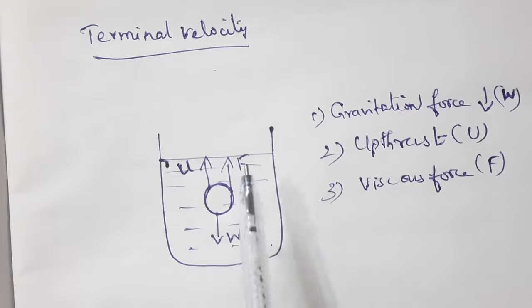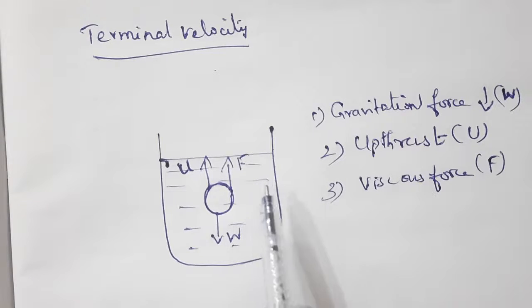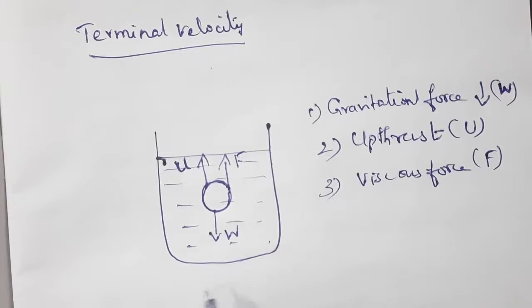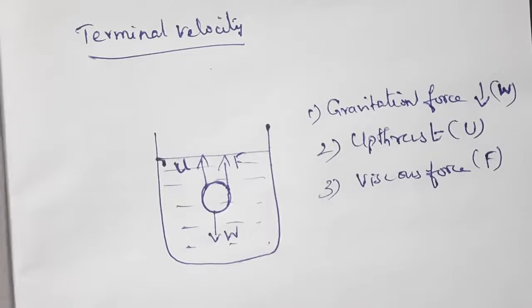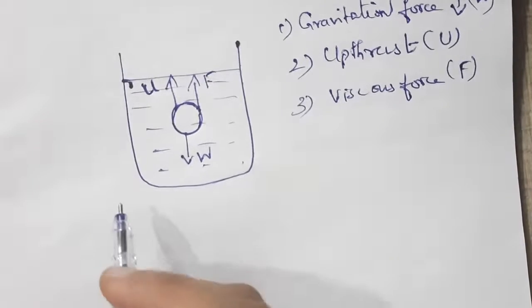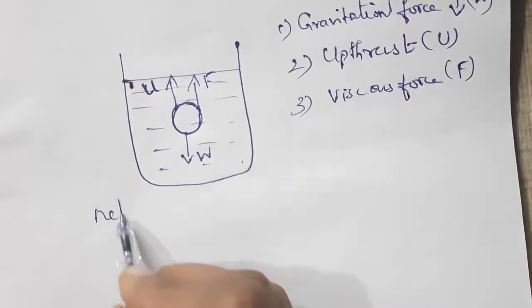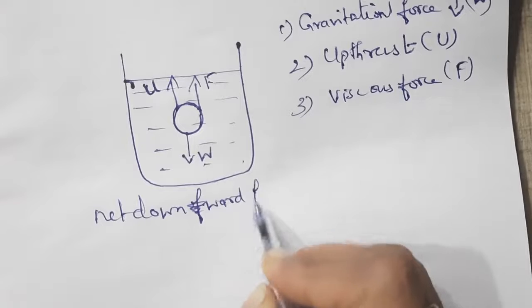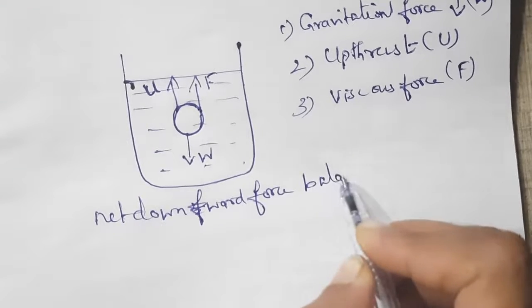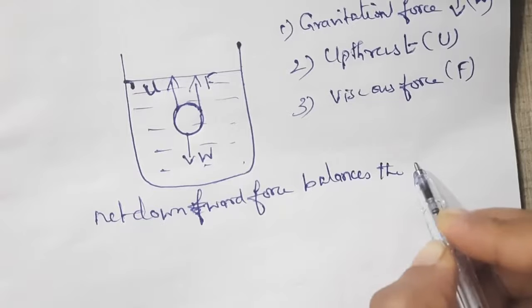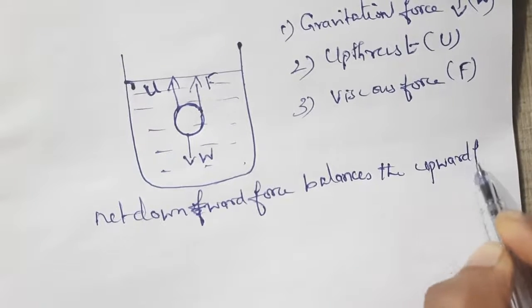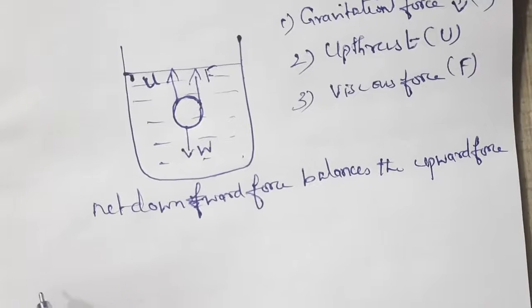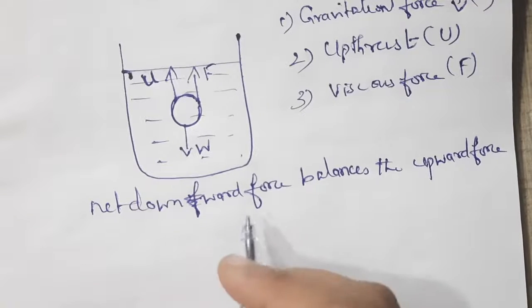So at a particular stage, the downward force balances the upward force, and the resultant force on the sphere becomes zero.